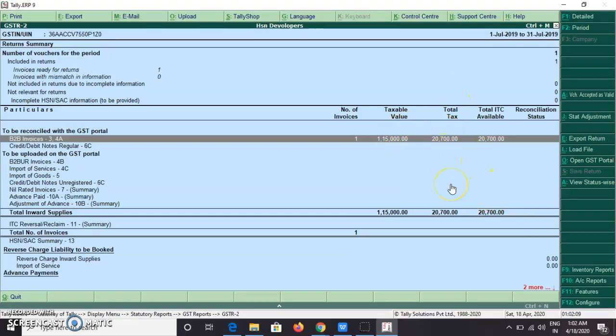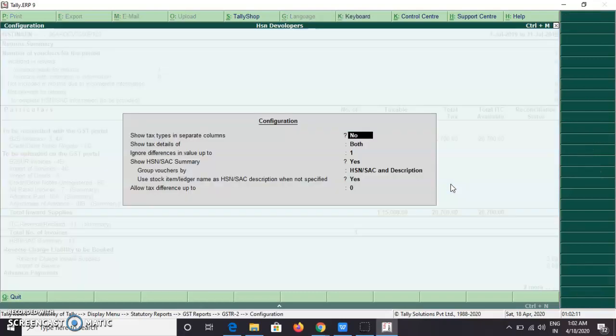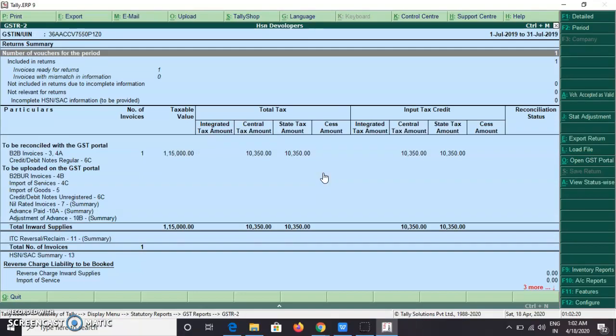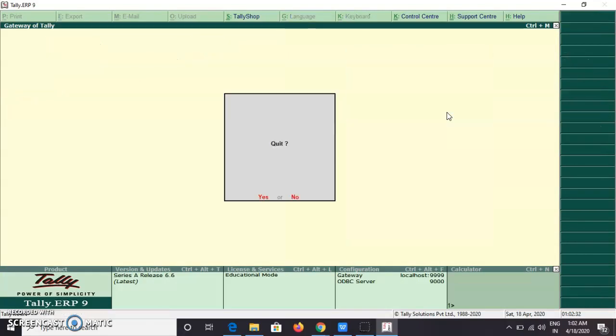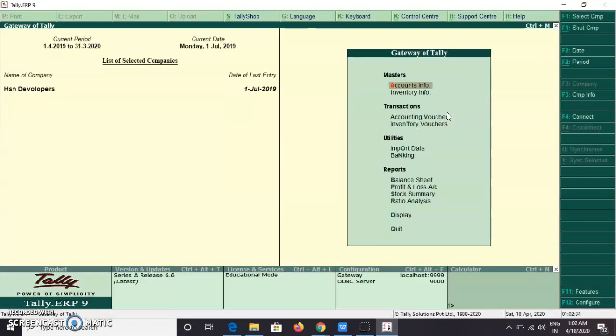So if you want it in detail, go to F12, show tax types in a separate column. Yes. So here central tax 10,350, state tax 10,350, and we have got an input tax of 20,700. So this is about supply of multiple services. That means if we are receiving multiple services, in this way we have to do it.